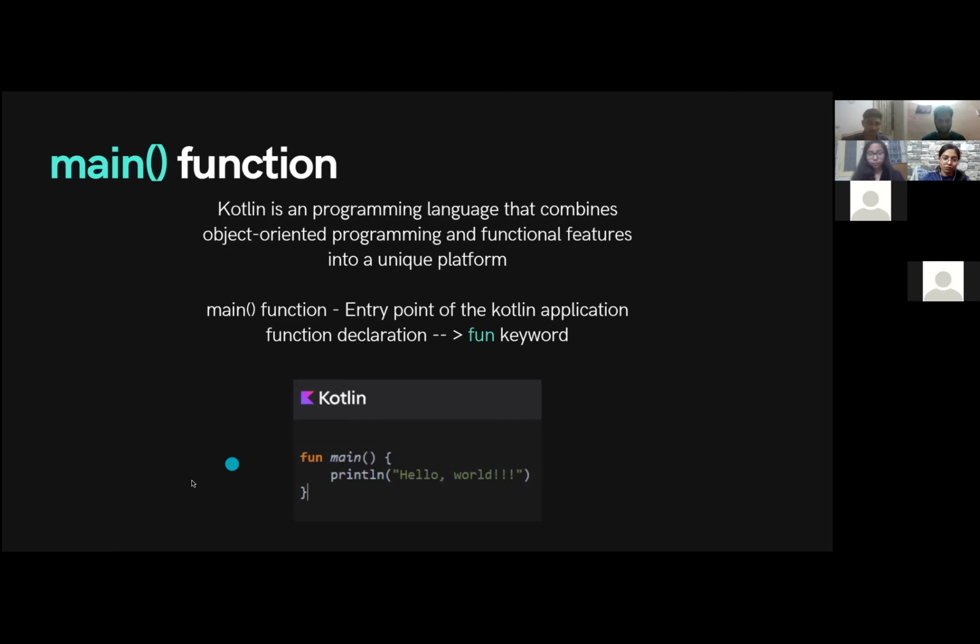Here we have a main function. Every Kotlin program requires a main function as an entry point of execution. Without your main function, Kotlin is not executed. So execution starts at main. Main is pretty important in Kotlin, like C. It's basically similar to C. This program just simply prints hello world. This is the syntax. Let me go on to the variables in Kotlin.